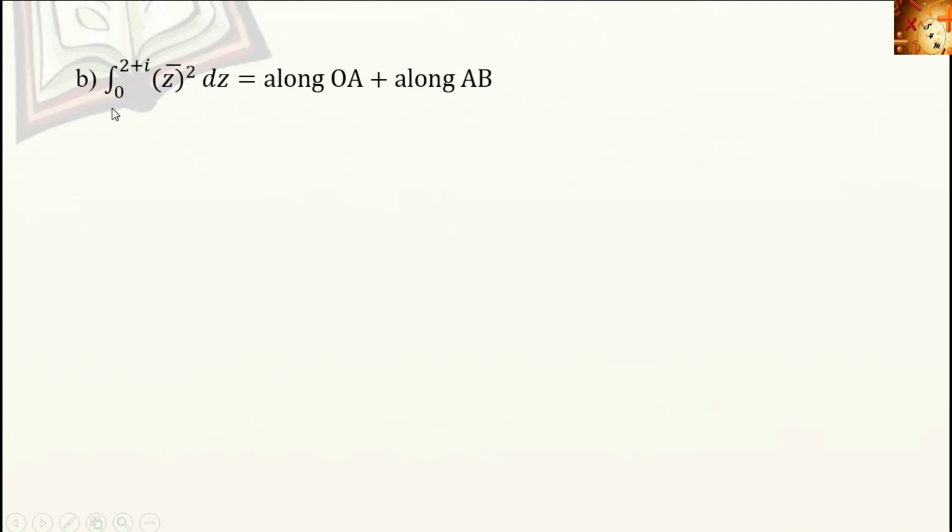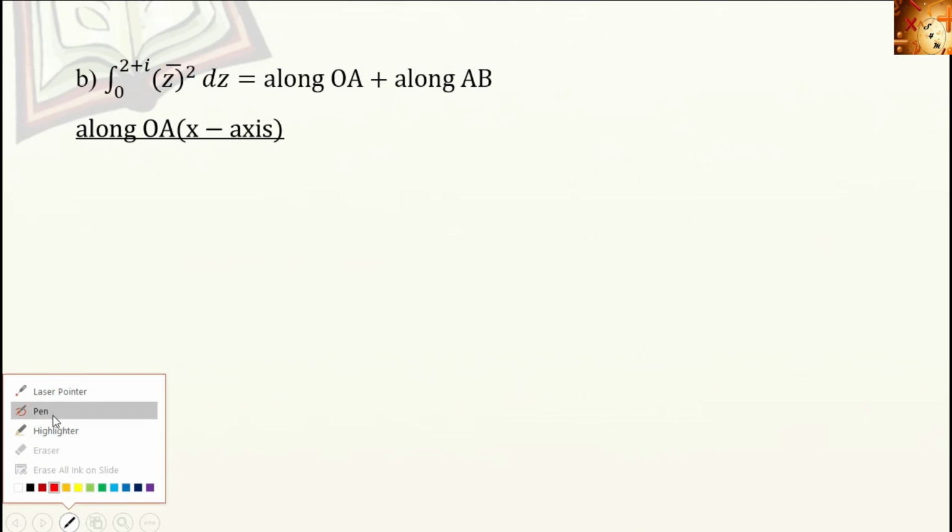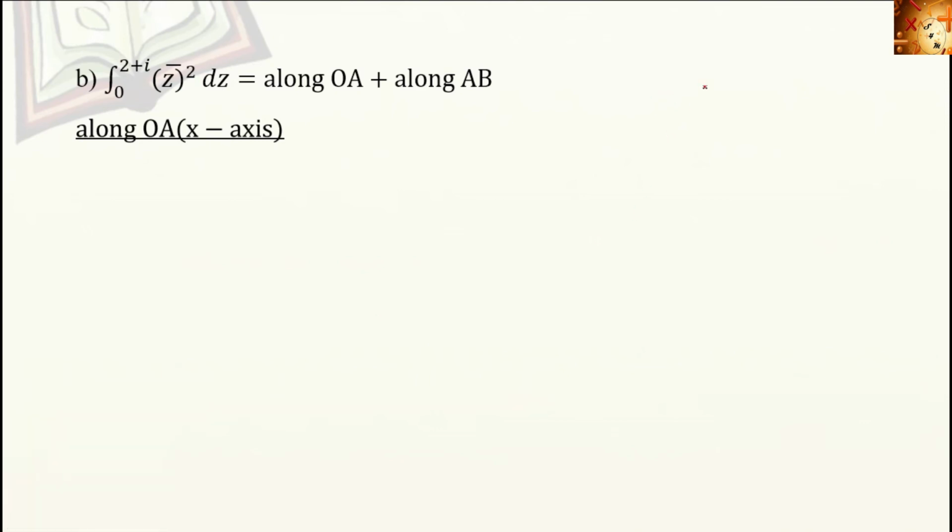Next, the integral from 0 to 2 plus i of z bar square dz, that is along OA plus along AB, which means real axis to 2. If you are given an xy axis, real axis to 2. So here the lower limit is 0. Starting from 0, real axis to 2 means from 0 to 2.